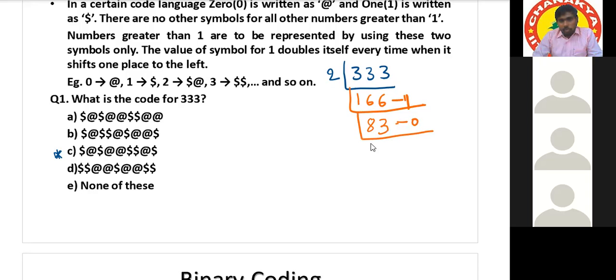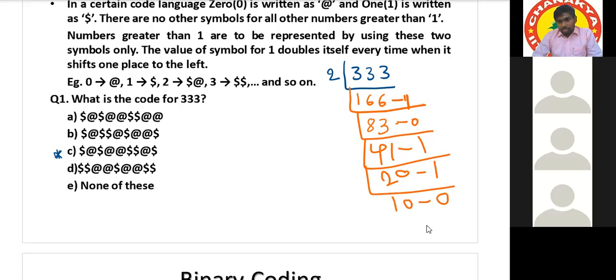Next, 41 divided by 2 is 20 with remainder 1. Then 10 with remainder 0. Next, 5 with remainder 0.